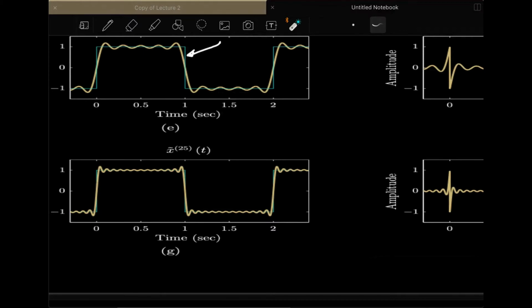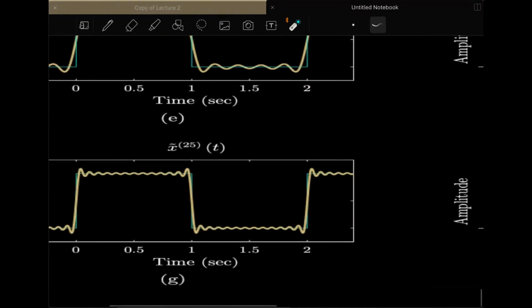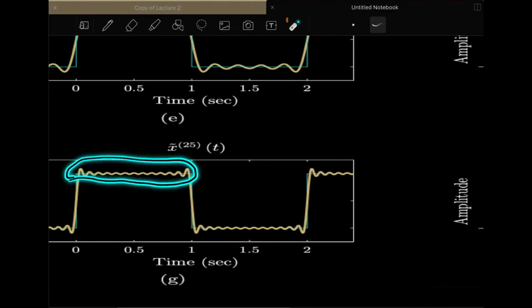But after this, for example after using m equal to 25, if you go to 35, or let us say 100 or 150, you will see there is a very slight difference in the overall structure of this yellow one. You will still get these ripples even if you use 100 or 150 or 250, and the same will be here also. So these ripples are inherent in this Fourier series if you truncate it and do not sum it up to infinity.